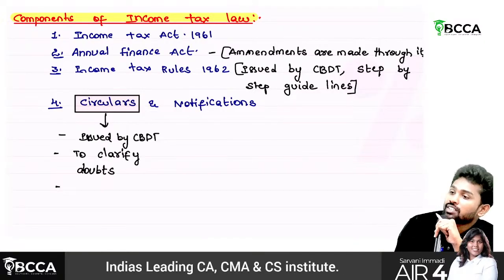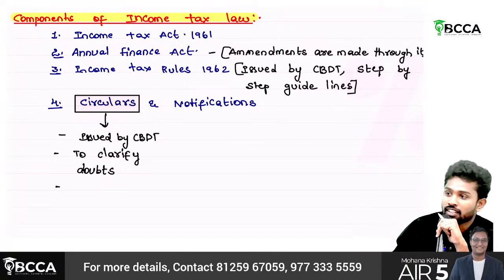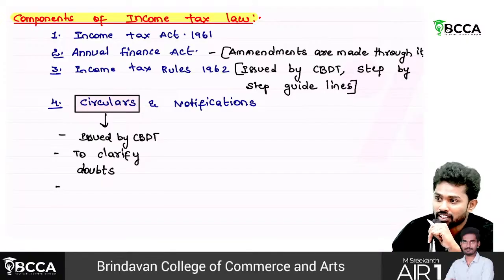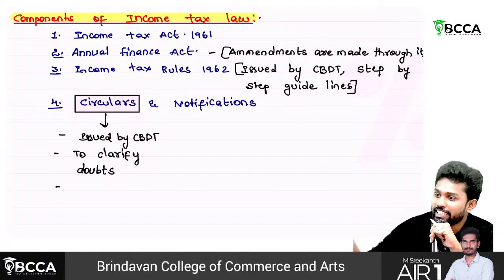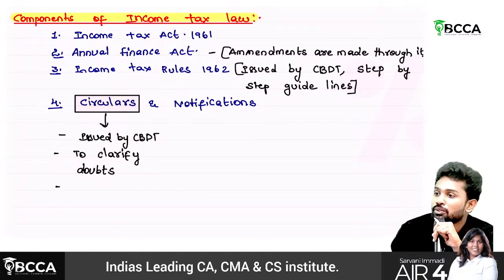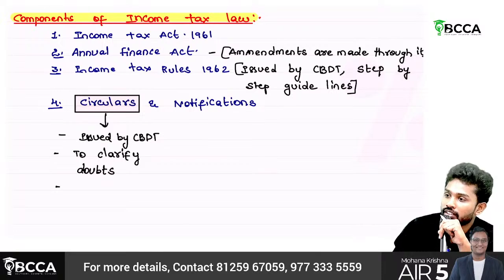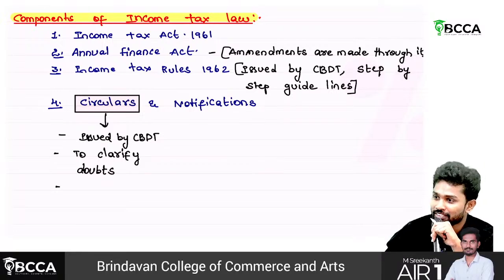Even if it is against the department, the department has to follow the circular, because it is issued by CBDT, their own department. But SSE, if it is against them, is not bound to do that. So then everybody will not be following that. Then what they'll do next year is make an amendment in the law itself.